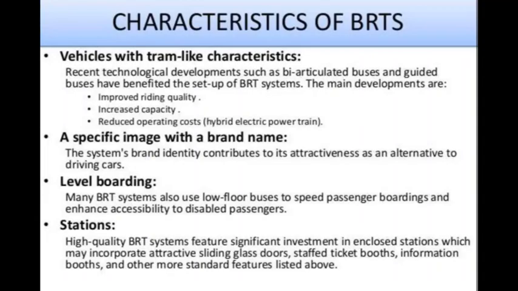Now, the characteristics of this BRT system. The vehicles are basically very much like trams, and they have recent technological developments such as bi-articulated buses that have two coaches interlinked together, and guided buses have benefited the setup of BRTS systems in India. The main developments are improved riding quality, increased capacity, and reduced operating cost.